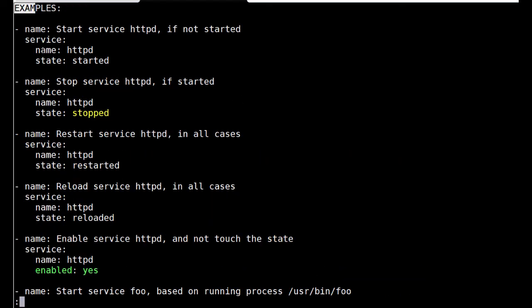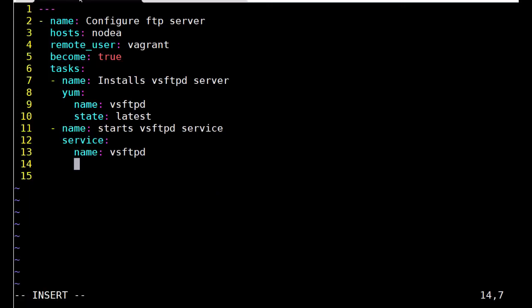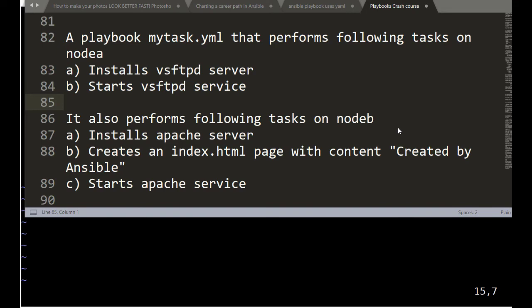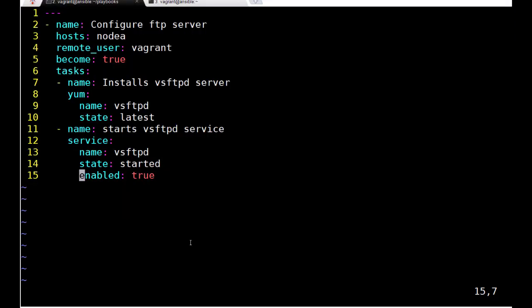So you see, service takes parameters name, state, and enabled. Here you can see enabled. Okay, so we are going to type name vsftpd, then state that should be started, and then enabled colon true. Done. Next, we need to create one more play, and it performs the following tasks on node B: installs the Apache server, creates index.html, and starts the Apache service.